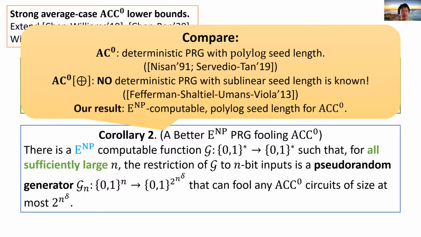To compare, the deterministic PRG construction for AC0 with polylog seed length is known before. However, the deterministic construction for AC0 parity is a hard open question. Currently, no sublinear seed length PRG for AC0 parity is known. Given access to an NP oracle, our construction only has a polylog seed length and works for the stronger circuit class ACC0.